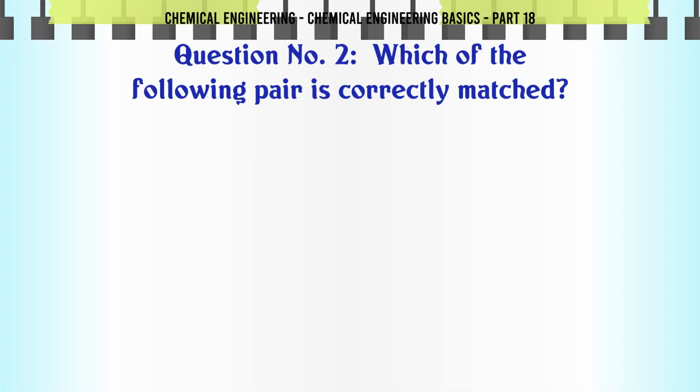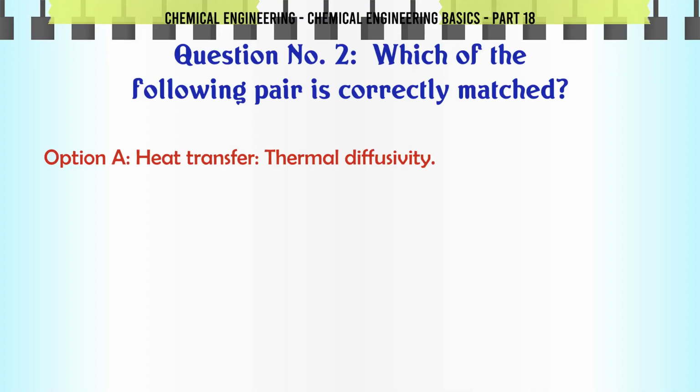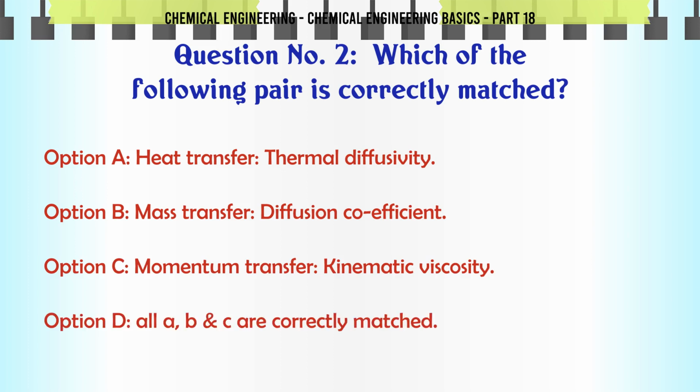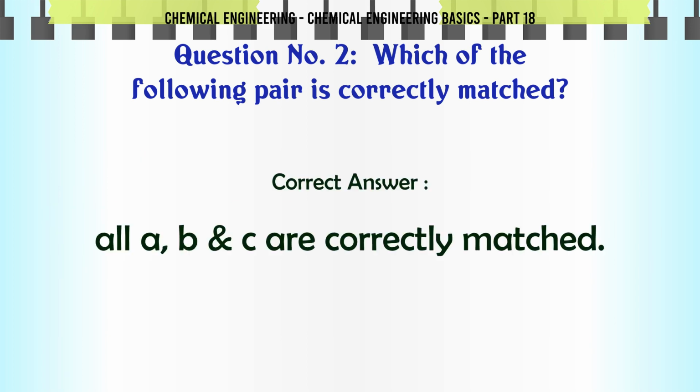Which of the following pair is correctly matched? A. Heat transfer, thermal diffusivity, B. Mass transfer, diffusion coefficient, C. Momentum transfer, kinematic viscosity, D. All ABC are correctly matched. The correct answer is all ABC are correctly matched.